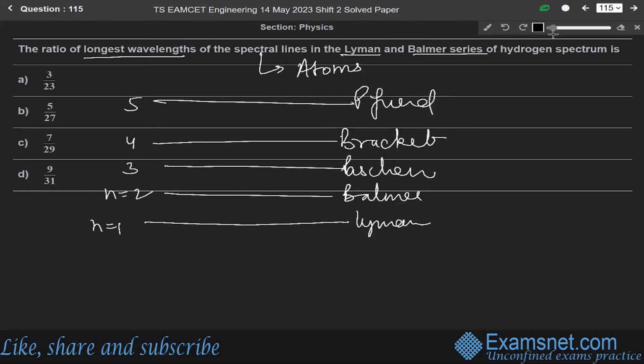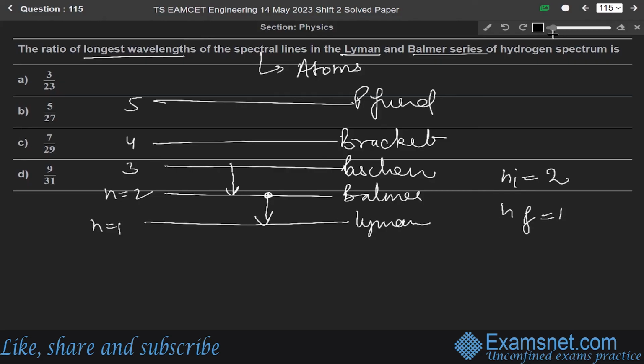So the Lyman series largest wavelength occurs when transition takes place from initial n equals 2 to final n equals 1, okay? Means when the transition is from 2 to 1, we get the largest wavelength for the Lyman series. And when the transition is from n equals 3 to n equals 2, we get the largest wavelength for the Balmer series, okay?